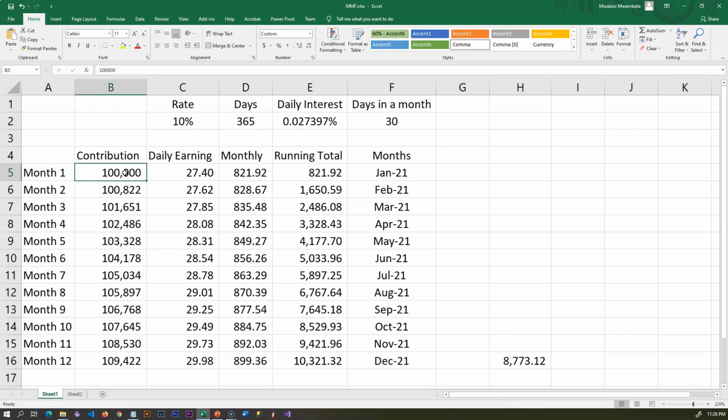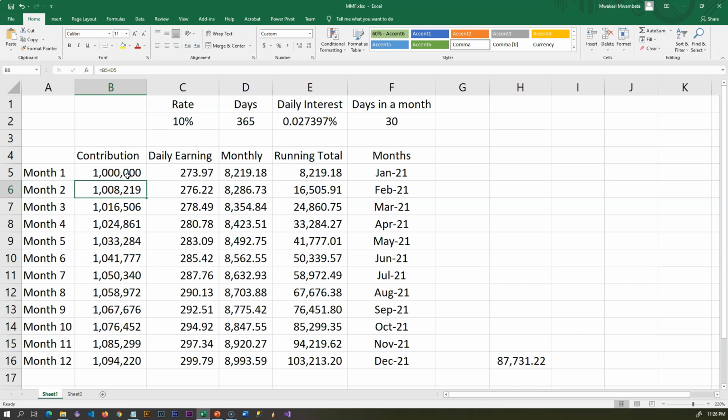Let me give you some tips and highlights on how you can utilize money market. Let's say you have 1 million sitting somewhere. And I don't want to look like I'm just quoting big figures, but I have had people talking about big amounts in their savings account. Now, with this amount, your net is around 87,731.32. Imagine if you had this amount sitting somewhere. You have school-going kids. Maybe this will cater for a term or 2 terms of your kids going to school. So you can literally take your kids to school from the interest that you earn from money market. You don't have to struggle looking for school fees. And this is how this thing works.